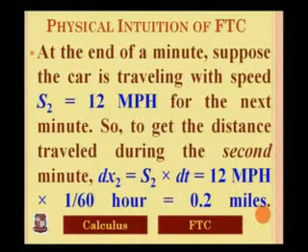Suppose at the end of the first minute, the car travels at 12 miles per hour. Its speed is s2 equal to 12 miles per hour, and it maintains that speed for the next 1 minute. So during the second minute, the car travels the distance dx2 equal to s2 into dt, which is 12 miles per hour into 1 upon 60 hours, equal to 0.2 miles.